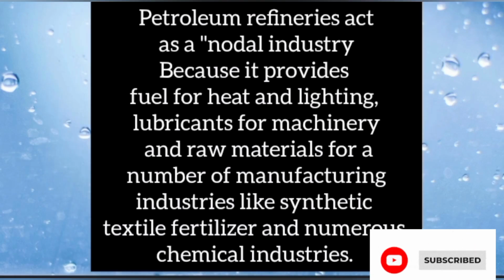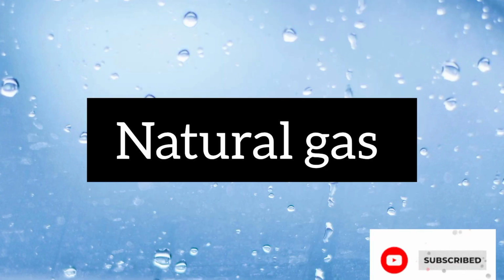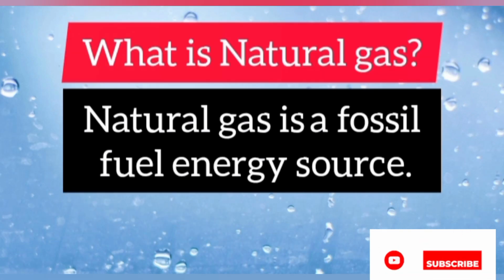Petroleum refineries act as a nodal industry because it provides fuel for heat and lighting, lubricants for machinery, and raw materials for a number of manufacturing industries like synthetic textile, fertilizer, and numerous chemical industries. Next, we can see natural gas. What is natural gas? Yes, natural gas is a fossil fuel energy source.